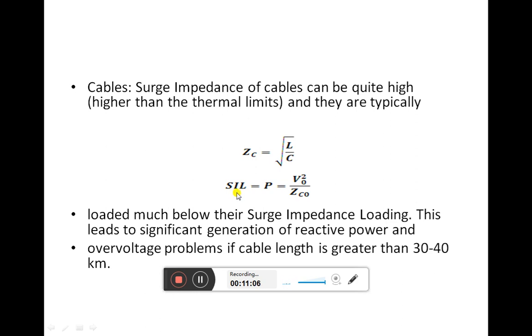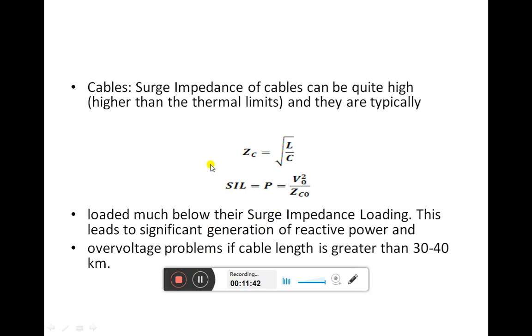Now if the load applied on the transmission line is greater than this surge impedance value, we call the overhead transmission line or underground cable overloaded, and whenever they are overloaded they will be absorbing the reactive power. In case the underground cable or overhead transmission line is underloaded, meaning the power drawn by the load connected to it is less than the surge impedance load, then it will be producing the reactive power.